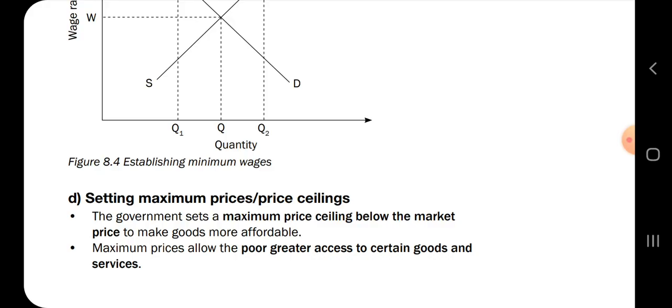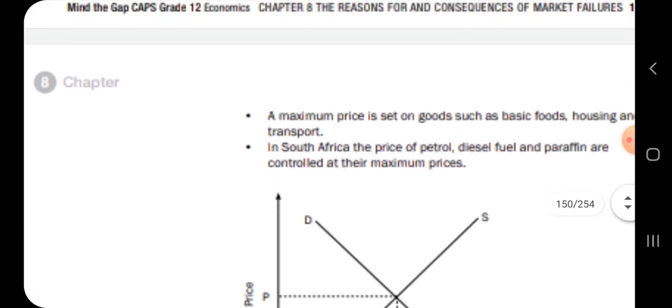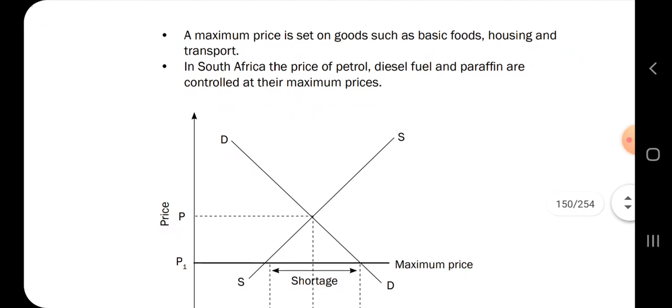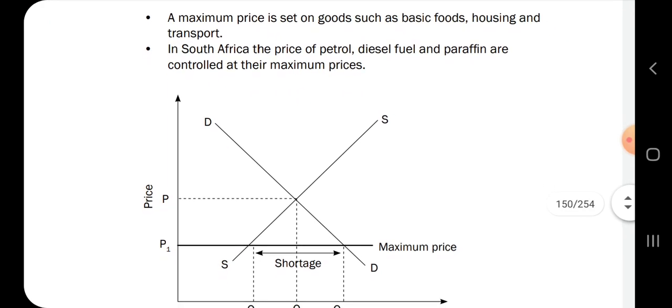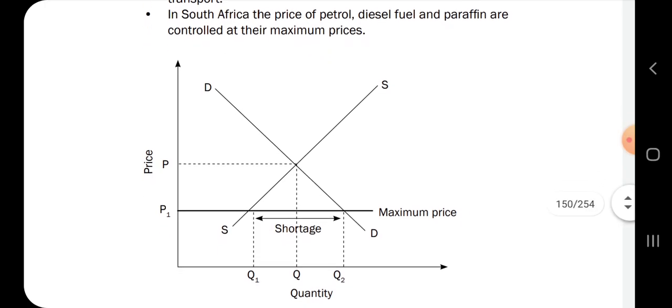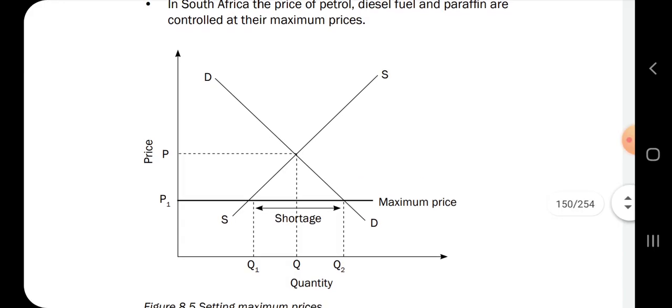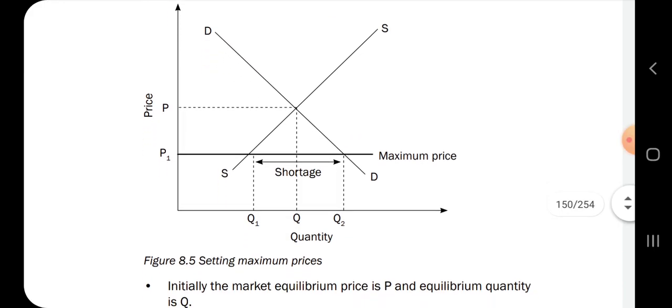So that is where the government will introduce a limit: the price of this product can only go this high and nothing beyond this, so that people can get access to products. So a maximum price is set on goods such as basic food, housing, and transport. And in South Africa, the price of petrol, diesel, and paraffin are controlled at a maximum price.